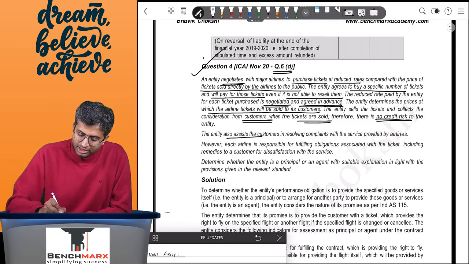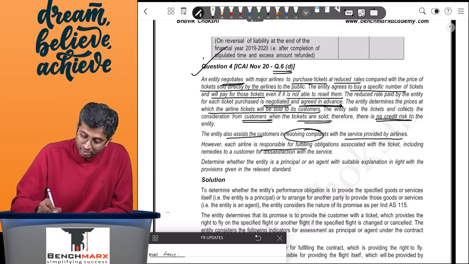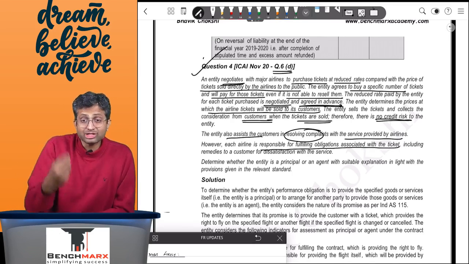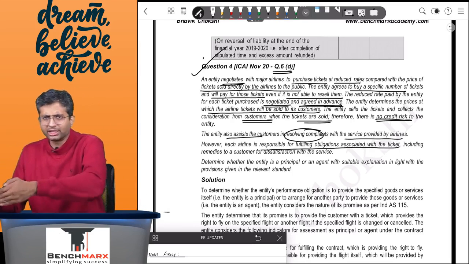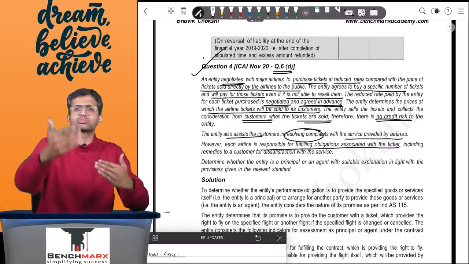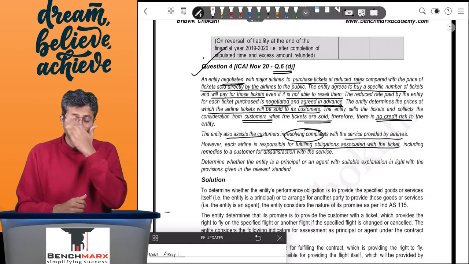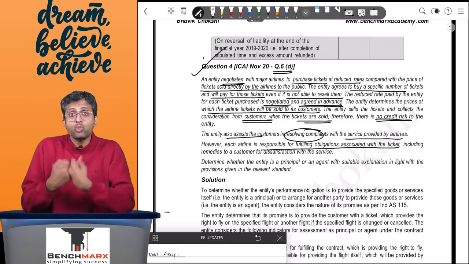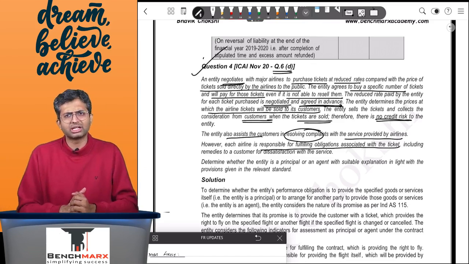The entity also assists the customer in resolving complaints with the services provided by the airlines. However, each airline is responsible for fulfilling obligations associated with the ticket. Remember, the entity's obligation is to sell the ticket. Now, on that ticket, you have to go to London. That is a responsibility of the airline. But the entity's principal responsibility is to sell the ticket, which it is selling as a principal. It is tickets purchased by the entity itself, which it is selling to the customer. It is bearing some inventory risk, has discretion in setting up pricing as well.